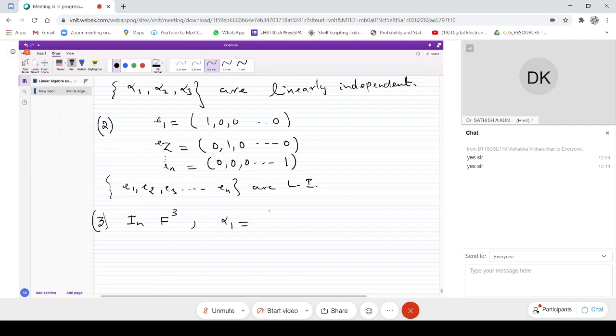Let us take alpha 1 as 3, comma 0, comma minus 3, and then alpha 2 we take minus 1, comma 1, comma 2. Okay, and then alpha 3 we can take 4, comma 2, comma minus 2, and then alpha 4 we can take 2, comma 1, comma 1.